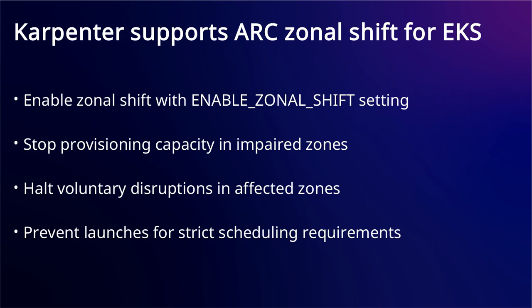It halts voluntary disruptions such as consolidation and drift for nodes in the affected zone, and prevents voluntary disruptions in healthy zones if they depend on scheduling pods to the impaired zone. Pods with strict scheduling requirements like volume affinities that require the impaired zone will not trigger launch attempts.